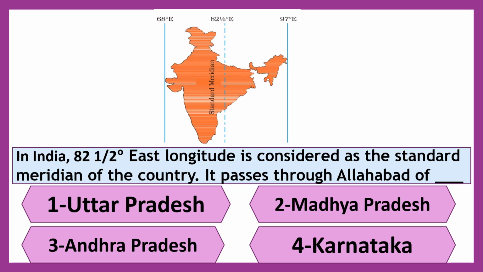Next question is, in India, 82.5 degree east longitude is considered as the standard meridian of the country. It passes through Allahabad of dash. First option is Uttar Pradesh, second Madhya Pradesh, third Andhra Pradesh, and fourth option is Karnataka. You are right, children. Uttar Pradesh. It passes through Allahabad of Uttar Pradesh.